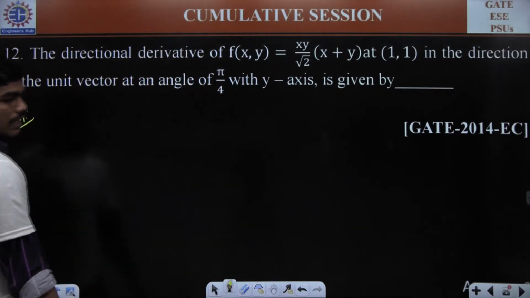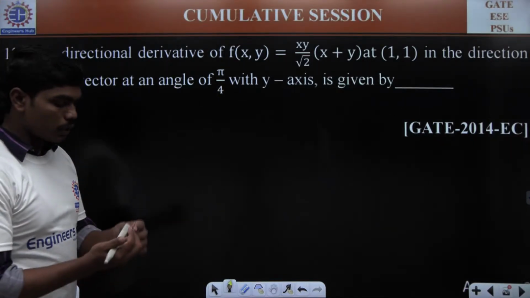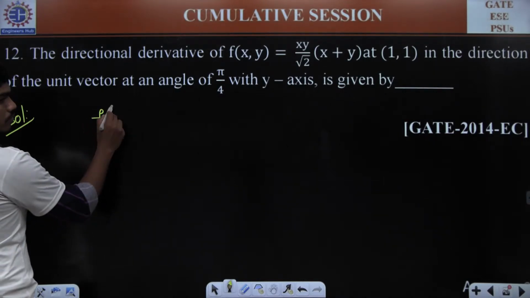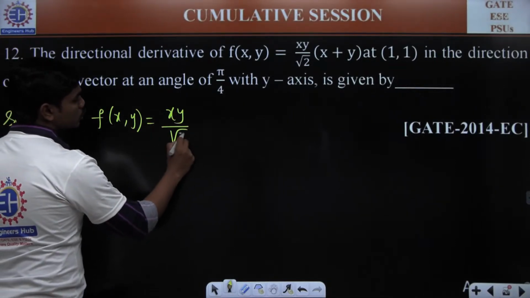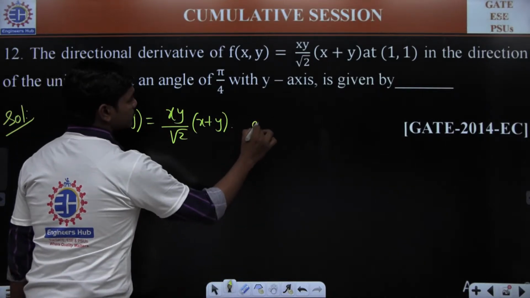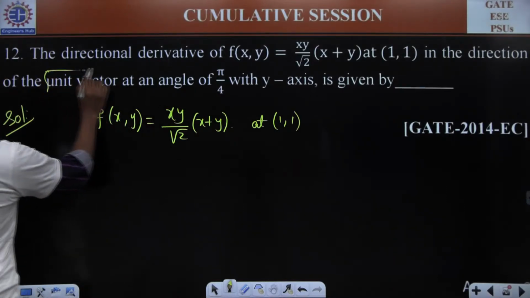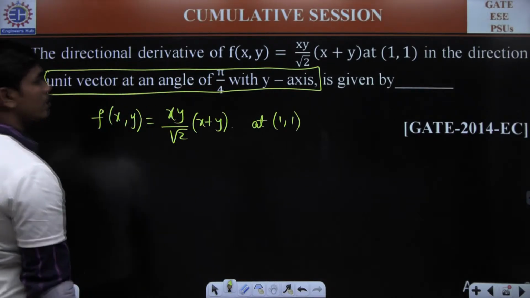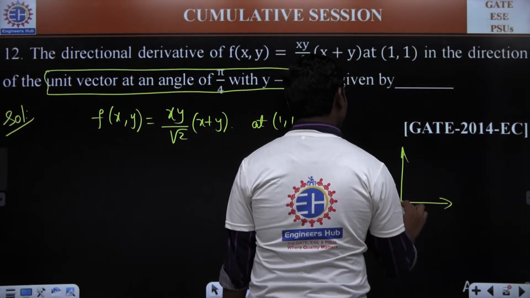So now they are asking for the directional derivative. It's a question from vector calculus. So again, let us try to calculate what is the directional derivative and all. So this f of x comma y is equal to xy divided by root 2 times x plus y at 1 comma 1. Of course, they are asking this value at 1 comma 1, and of course in the direction of a unit vector at an angle of pi by 4 with x axis.